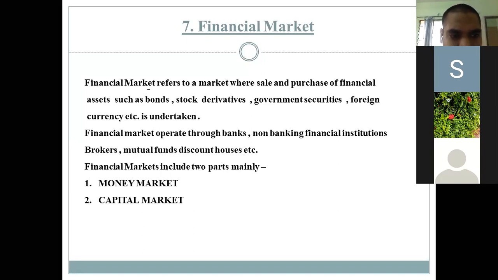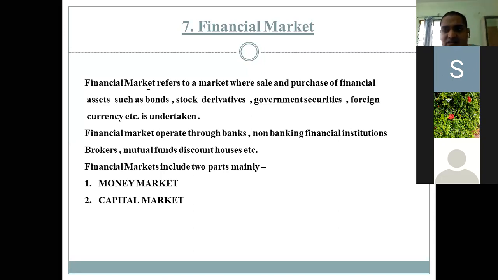Now these assets, that is bonds, then stock, derivative stocks. In accounts, you must have studied that while starting a business, the first thing we have to bring is the capital. Capital is brought in the form of fixed assets, like building, land, machinery. All these are fixed assets, so that comes under the category of assets. Then next is the bond.